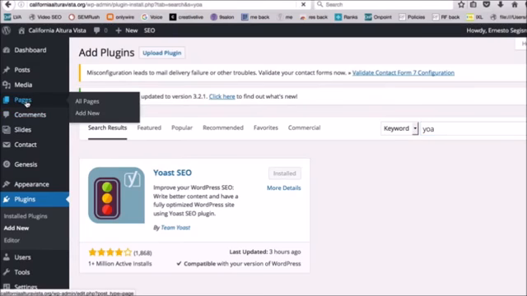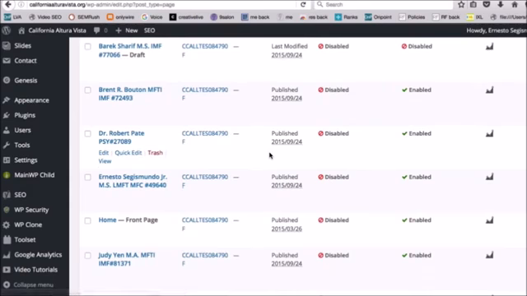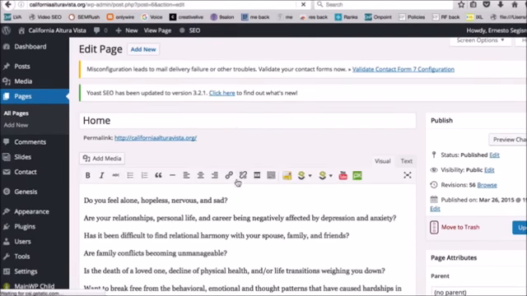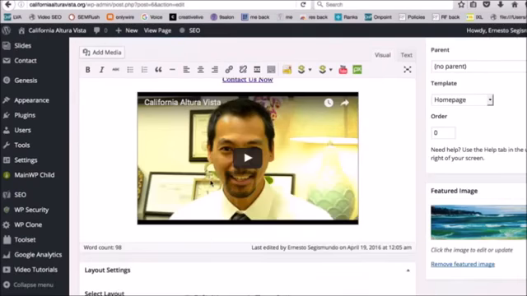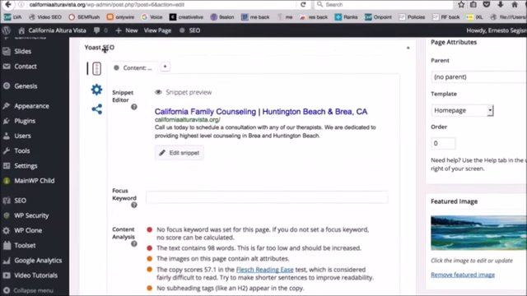But for now, we're going to go over to the pages, and I'm going to show you how to change the title and description of one of your pages. So we're going to go over to edit here on the home page, and this is going to be your page content right here. Here's the text, here's a video embed, and we're going to keep scrolling down until we get to where it says Yoast SEO right here.